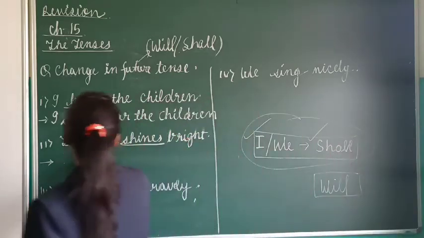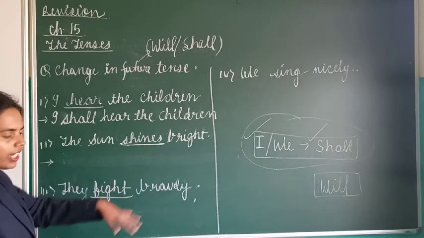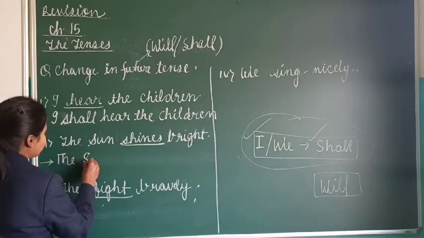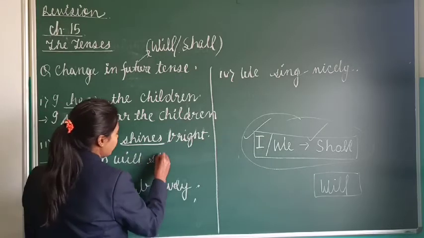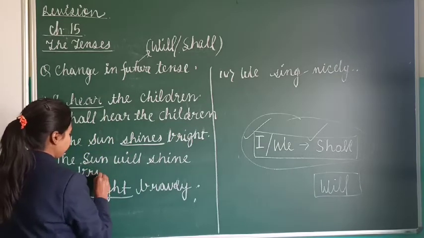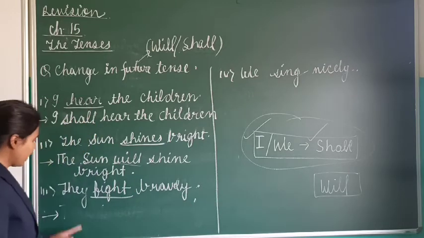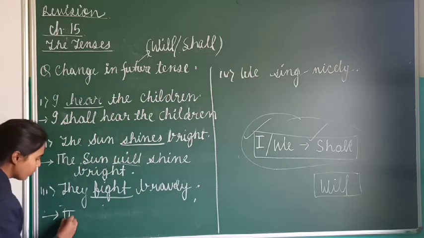Now look, the sun shines bright. Now the sun, I और we तो है यहाँ को, the sun will shine bright. Is it clear what we have added now? Will. They fight bravely. So with they also we will use what?